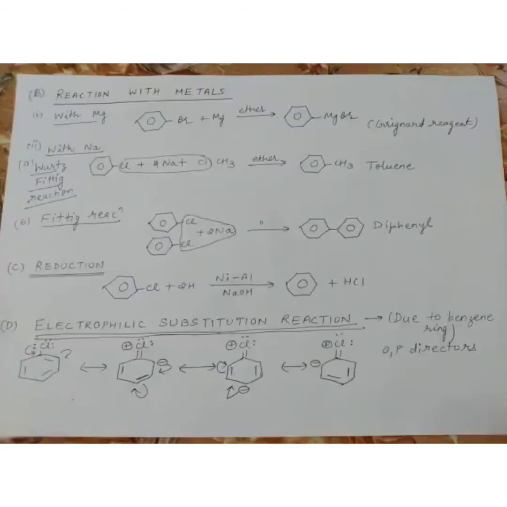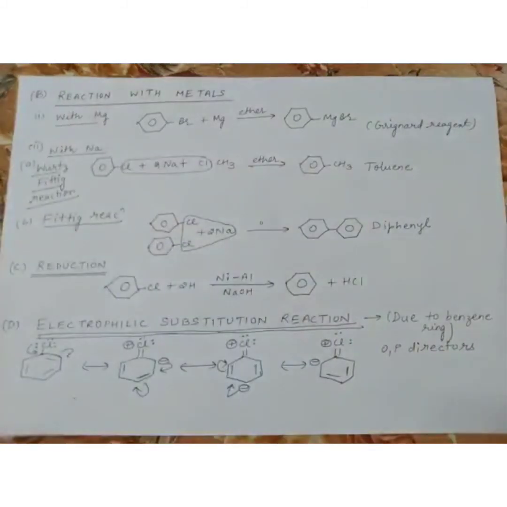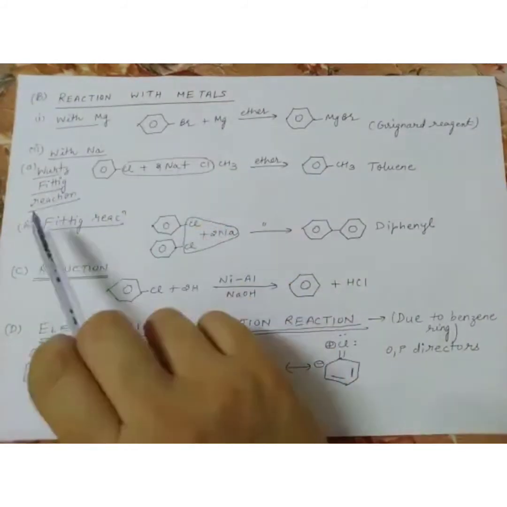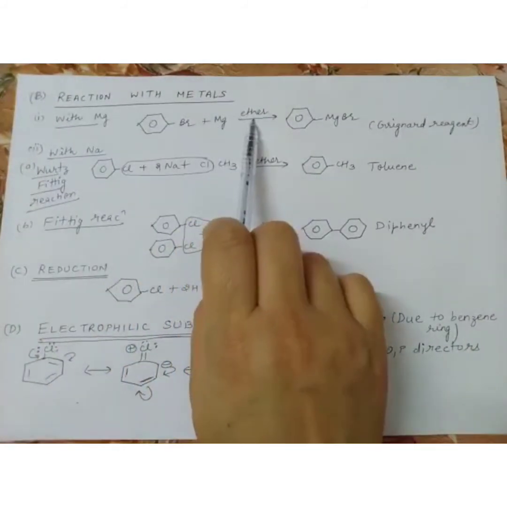So this was the first type of reaction given by haloarenes, that is nucleophilic substitution. Now what is the second type of reaction given by haloarenes? It is reaction with metals. Now first reaction is with magnesium. So this is my bromobenzene. It is treated with magnesium in the presence of dry ether.